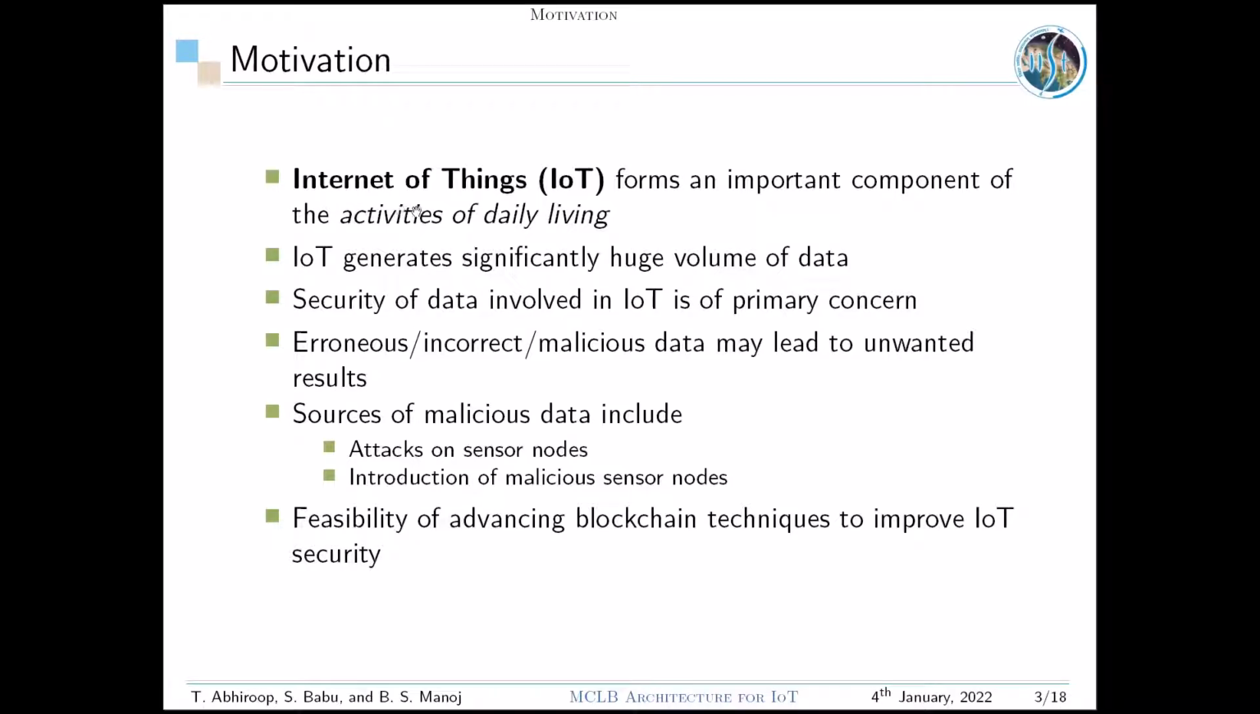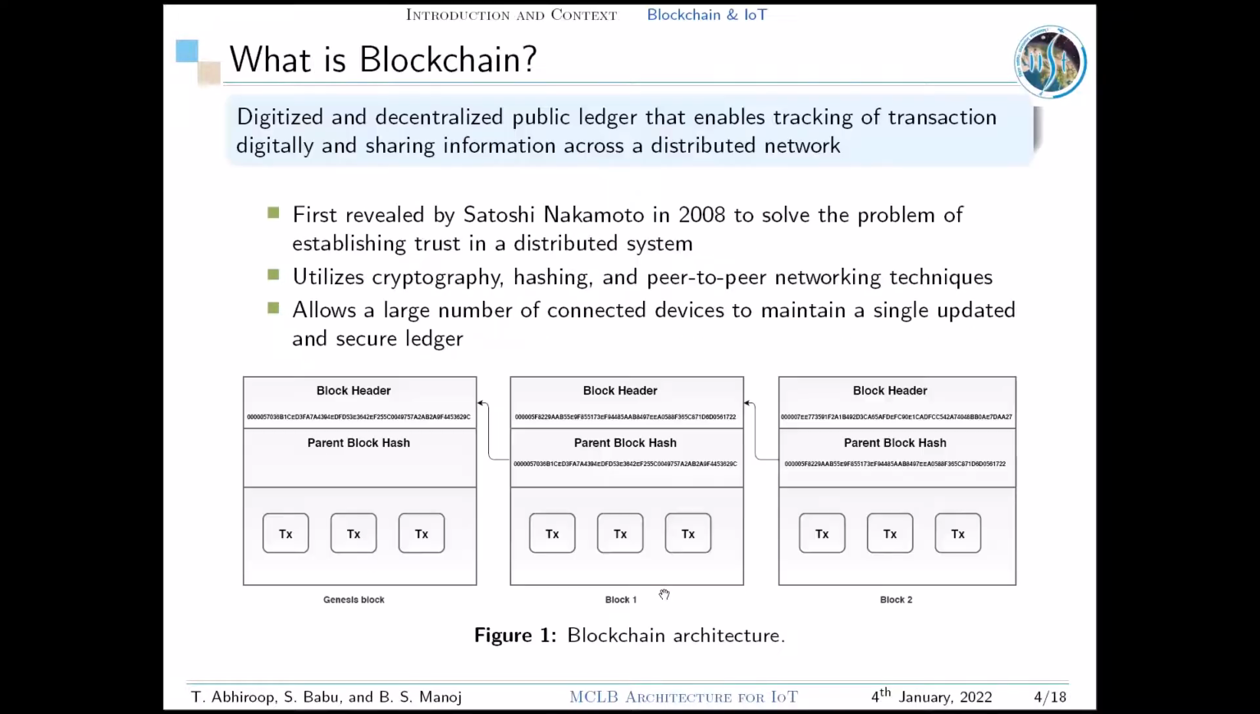Internet of Things forms a critical part of our day-to-day life as it is being employed in multiple applications. Due to its wide range of applications, IoT generates significantly large volumes of data whose security is of major concern. The erroneous and incorrect data generated from attacks on sensors or introduction of malicious sensor node may lead to unwanted results. Therefore, we examine the feasibility of blockchain at edge devices to enhance IoT security.